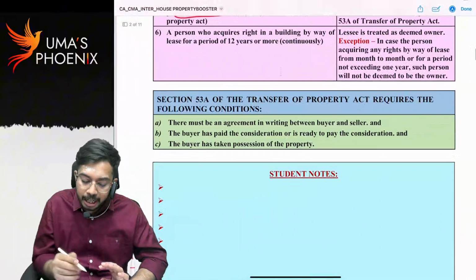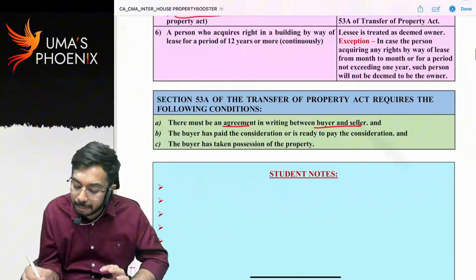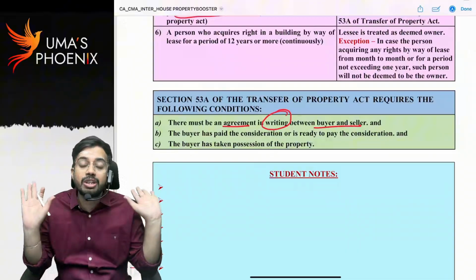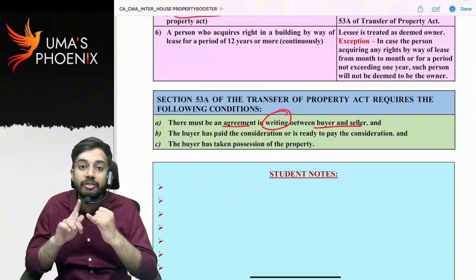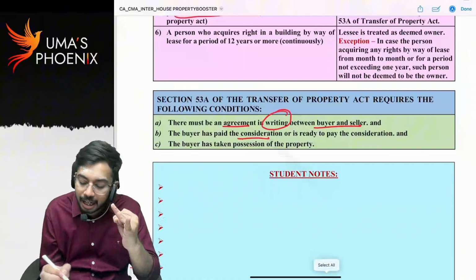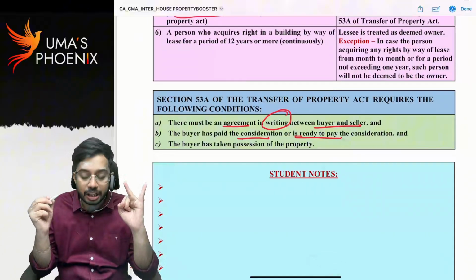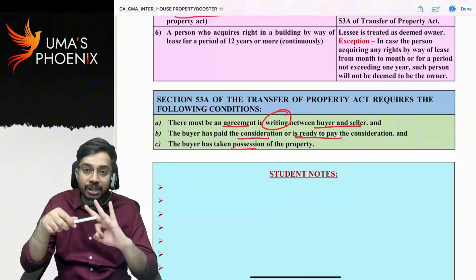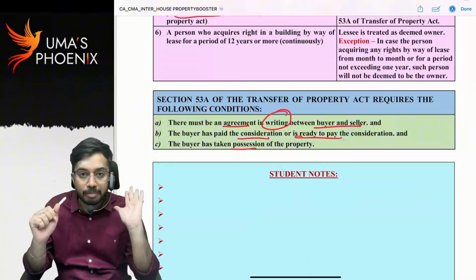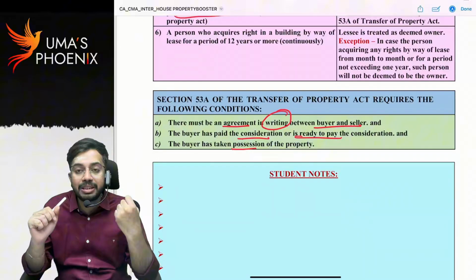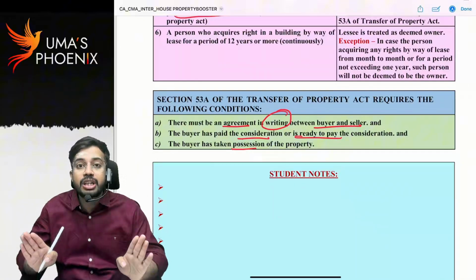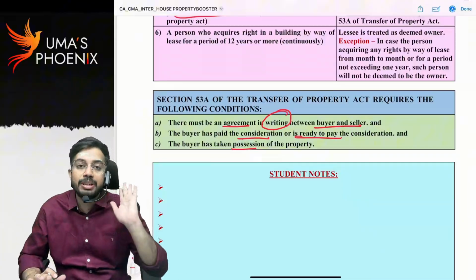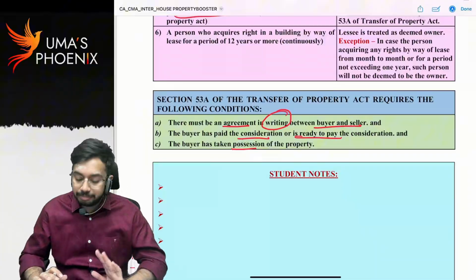So you can see 3 points. Agreement in writing between buyer and seller. Writing, that means if there is oral agreement, this provision is not applicable. Only if there is written agreement between buyer and seller and buyer has paid the consideration or is ready to pay the consideration, buyer has taken possession of the property. If all these three conditions are satisfied, then buyer will be considered as deemed owner, and whatever the rental income is there, even though property is not registered in the name of buyer, still buyer will be considered as deemed owner and entire rental income is taxable in the hands of buyer.